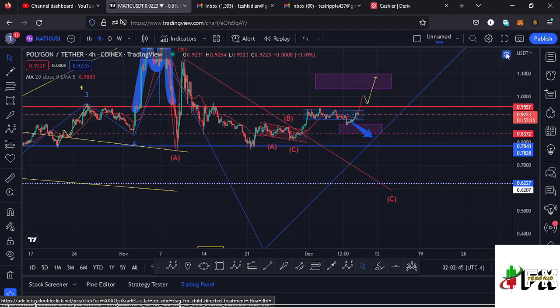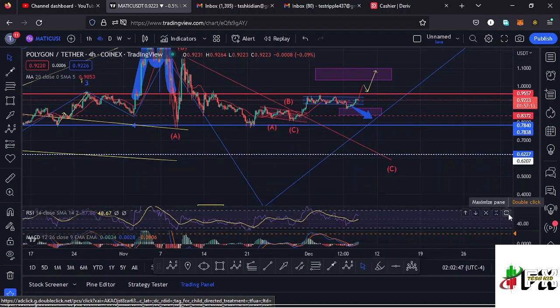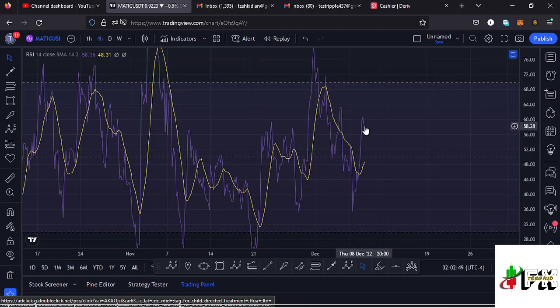Also taking a look at the indicators to see what movements will be supported here on the RSI. On the RSI we are trading at around the 58 mark, meaning we have massive room for us to support any movements to the upper side. Also any movements to the lower side will still be supported here on the RSI.